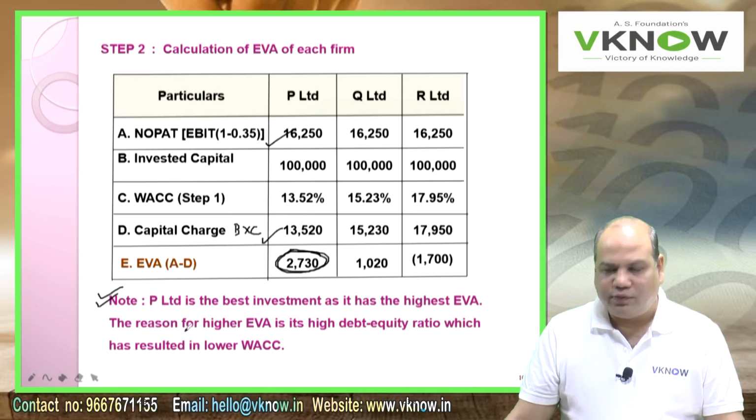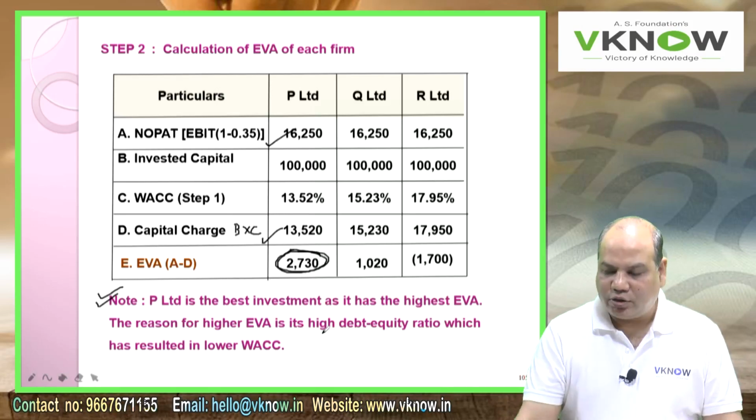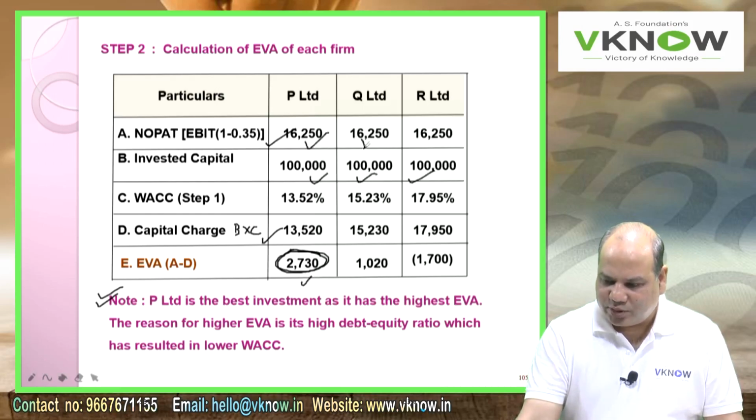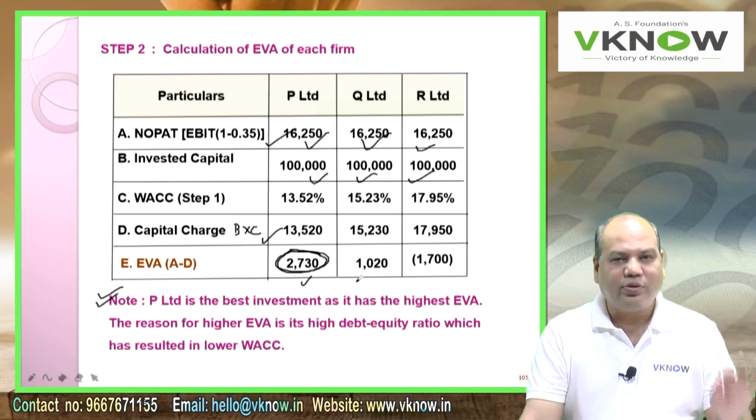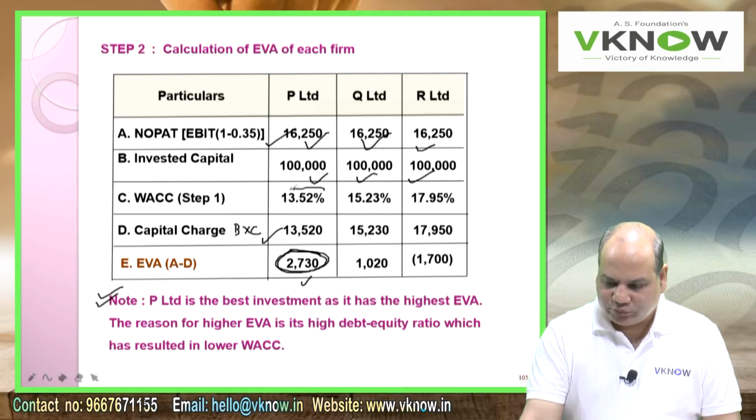Next is the reason for higher EVA. The reason why it has got higher EVA than other firms, when they have invested the same capital and have the same EBIT, is because of the high debt equity ratio. Because of the high debt equity ratio, the overall cost of capital goes down, because debt is much cheaper than equity.